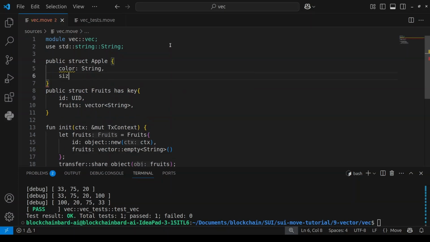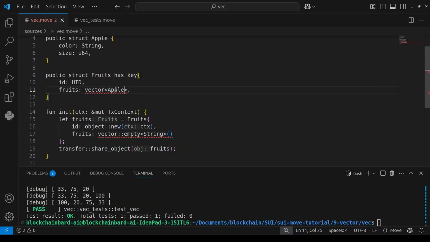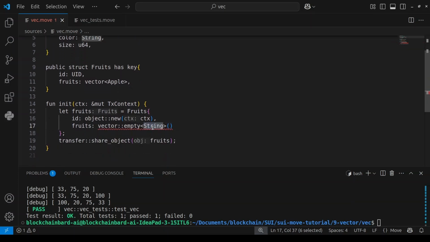Then size is going to be type u64. Let's just leave it like that. Now instead of putting this here, we can also give Food a vector of Apple. Hope you understand. It has to have the store ability, so we can pass it to an object. Now here, to initialize it again, you have to do this.